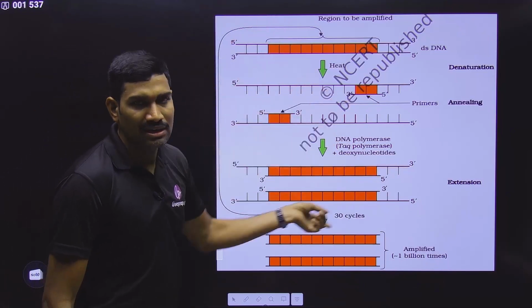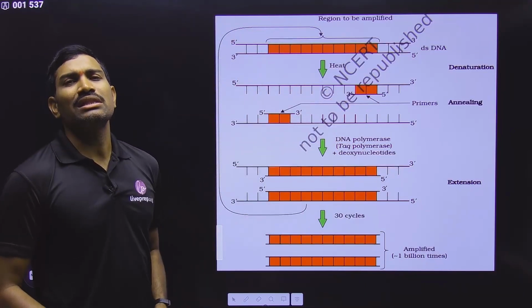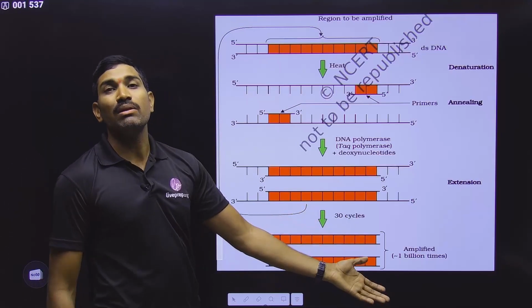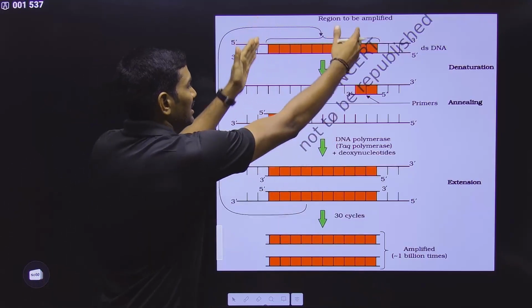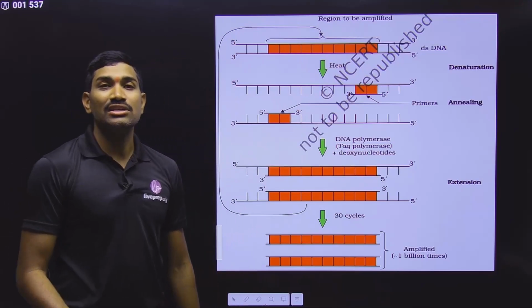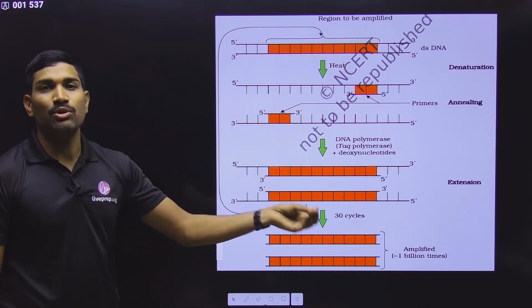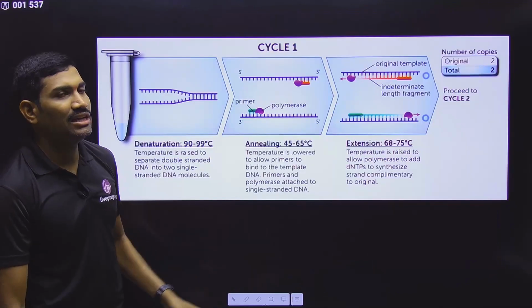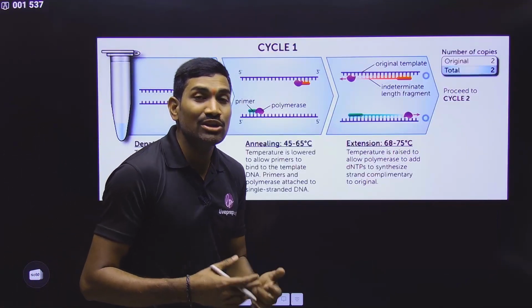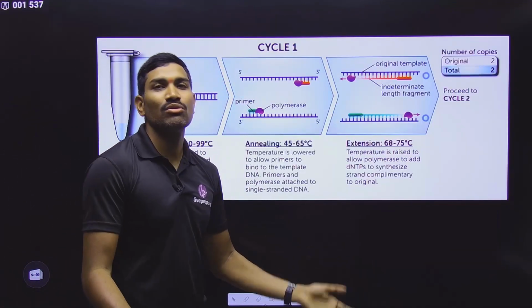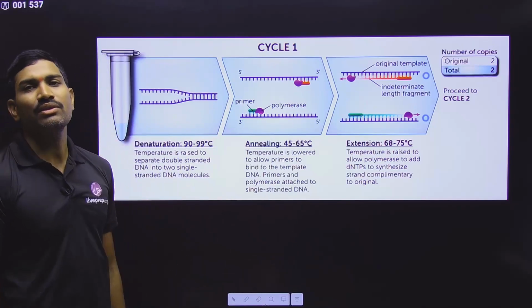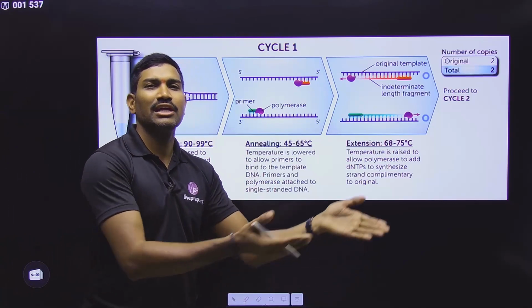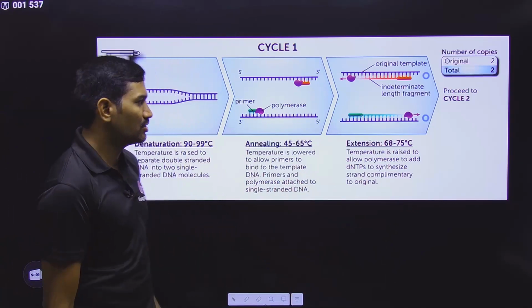Now again the next cycle, next cycle, next cycle. In the range of 25 to 35 cycles, we are performing these things, so that billions of copies of that particular targeted DNA can be produced. In this way, within a very short time, we can produce billions of exactly the same copies of the DNA. So that's why it is called in vitro DNA replication or in vitro cloning. Understood or not? And this piece of DNA we are getting in billions of copies. Again, we can use it for various purposes. That's it. This is what the aim is.